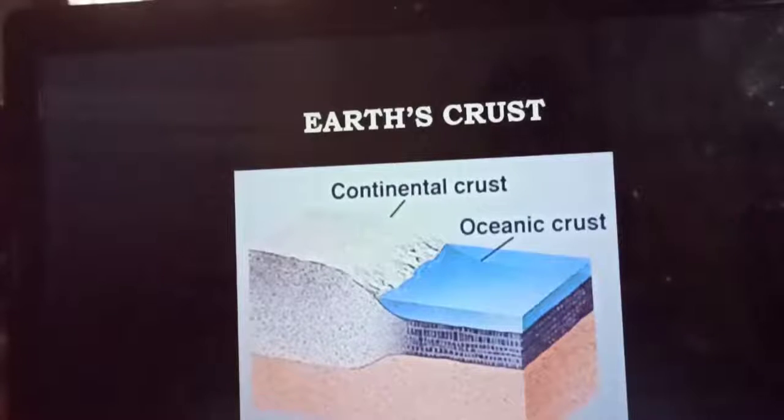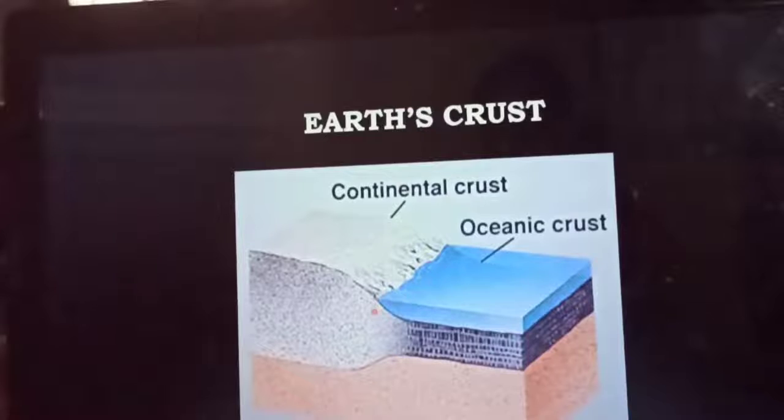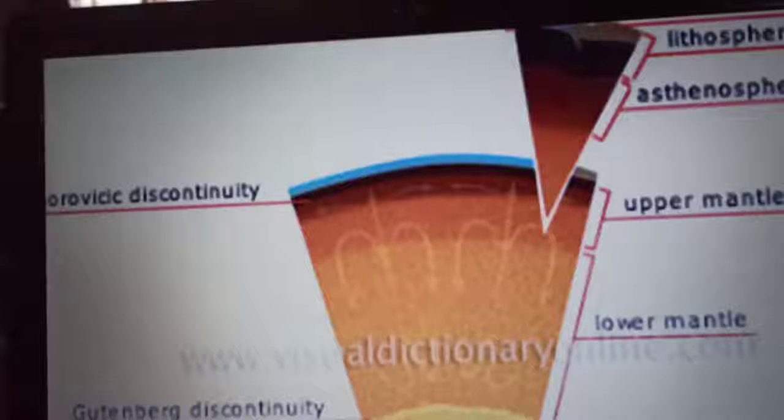The earth's crust is thicker below the mountain and thinner below the ocean. Mountain means the continental crust. It is thicker below the continental crust, whereas it is thinner below the oceanic crust. The earth's crust is distinguished from the mantle by an abrupt change of velocity. This change of the velocity occurs because of the change in the rigidity of the rocks from the crust to the mantle.